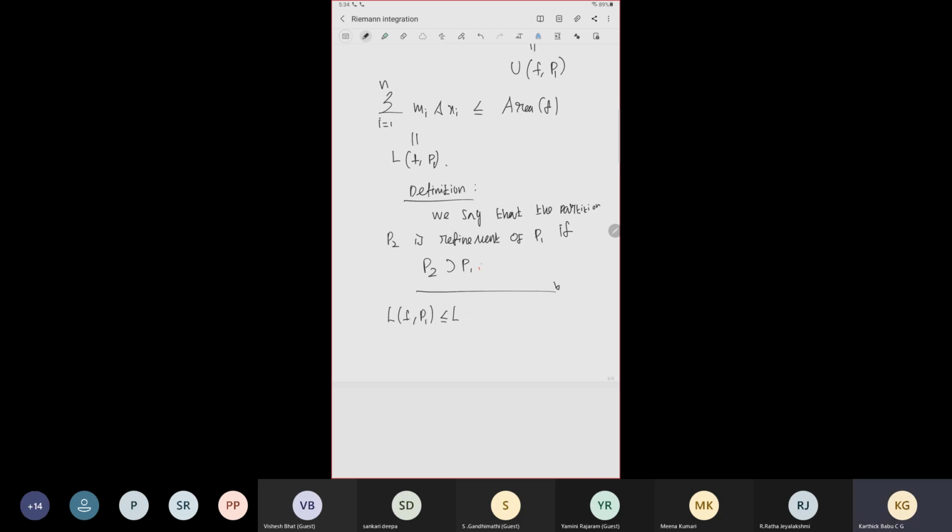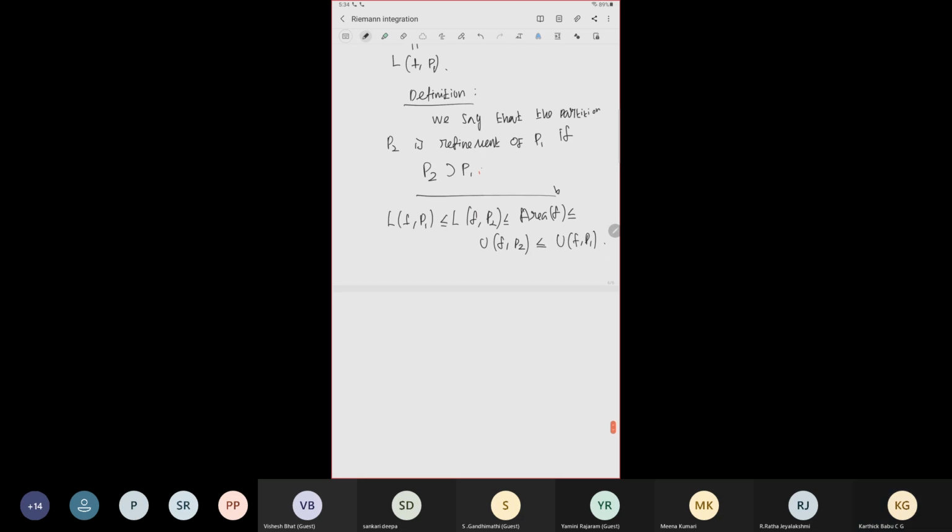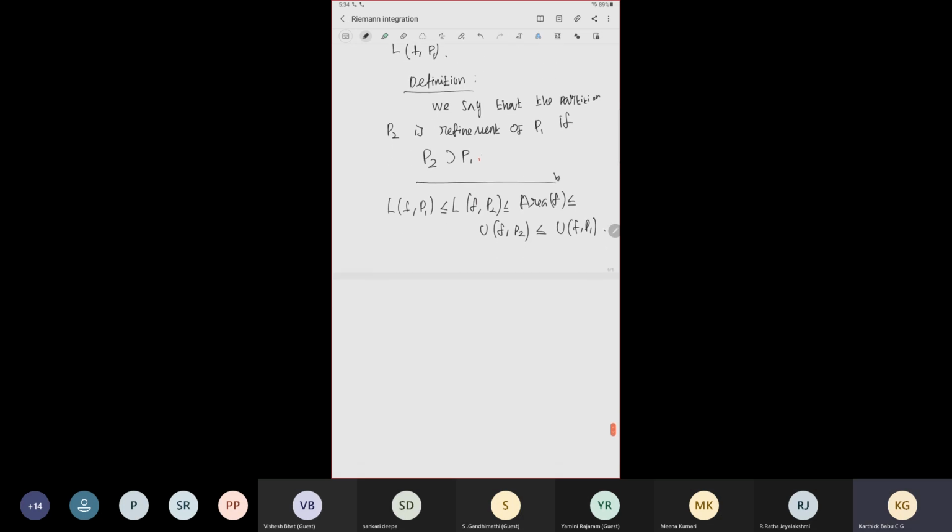So L of f comma P2 is less than or equal to the area of f, which is less than or equal to U of f comma P2, which is less than or equal to U of f comma P1. Now we want to take further refinement. If we take further refinement, this will happen more times. We will get a sequence of L's and U's which satisfies the following inequality.